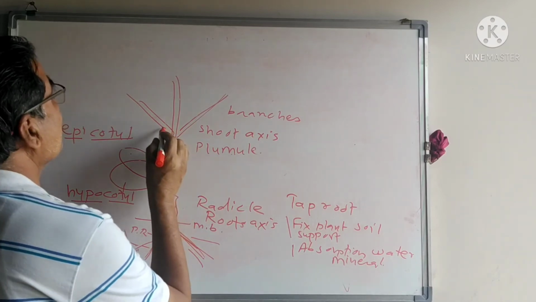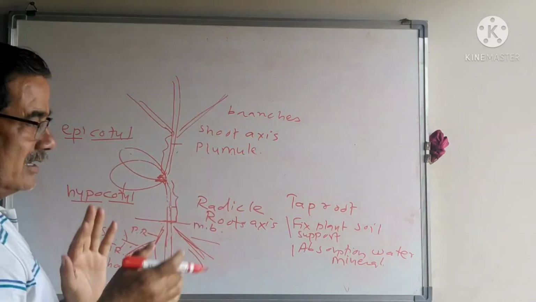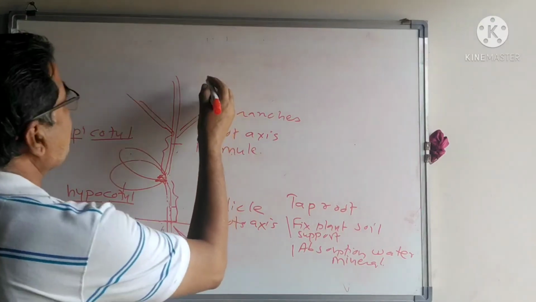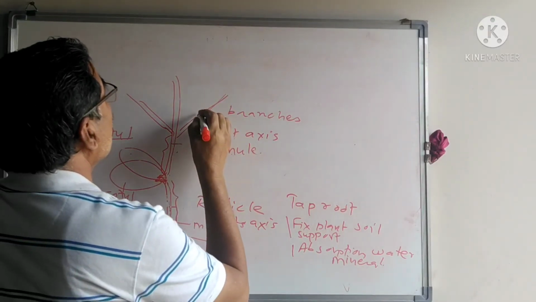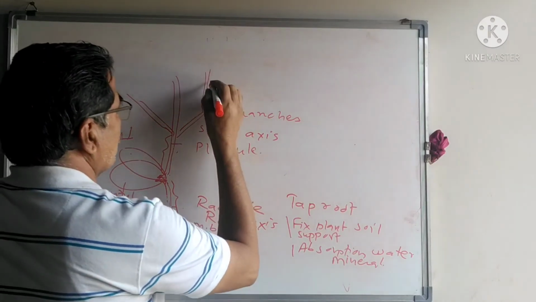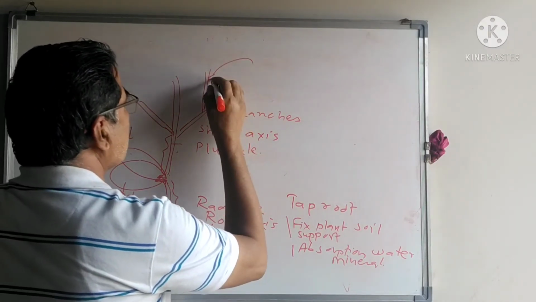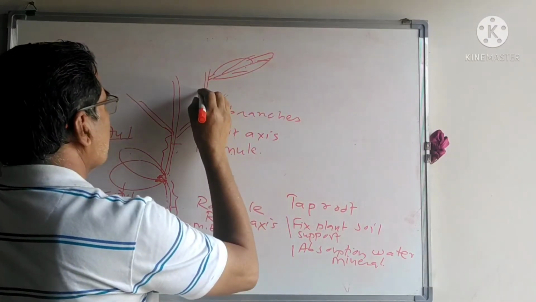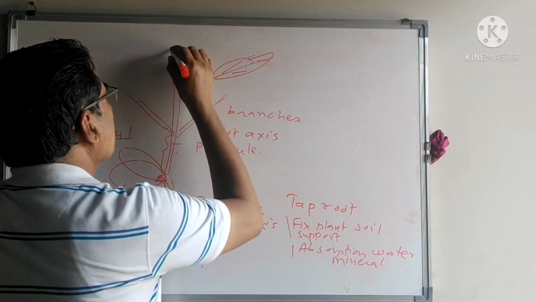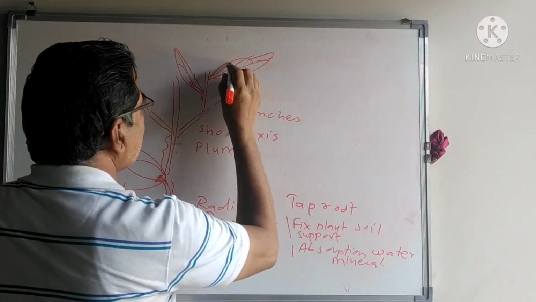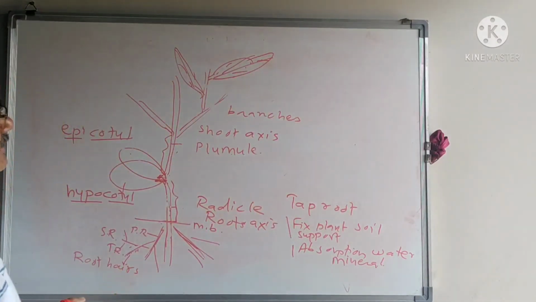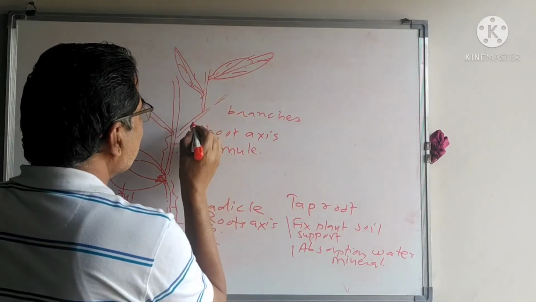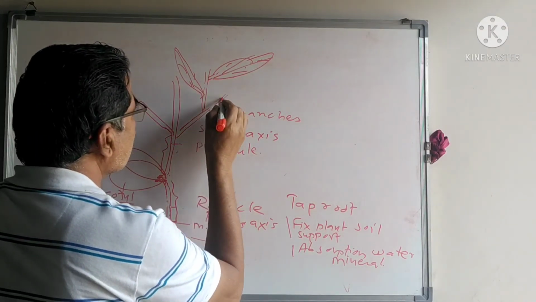The branches are developed for displaying the leaves. These branches again develop into the leaves, which are flattened leafy structures. The stems consist of different nodes and internodes.